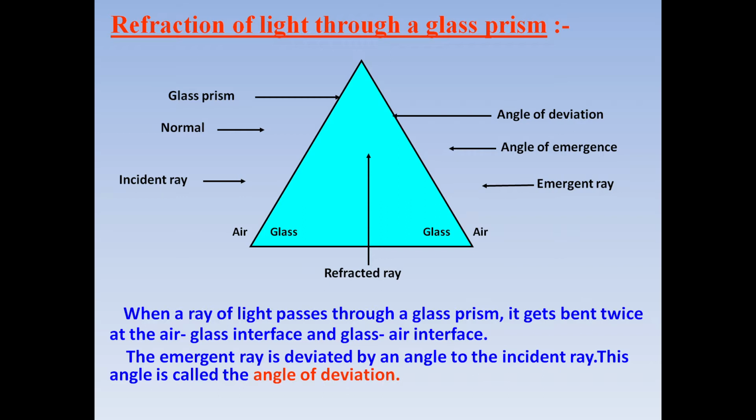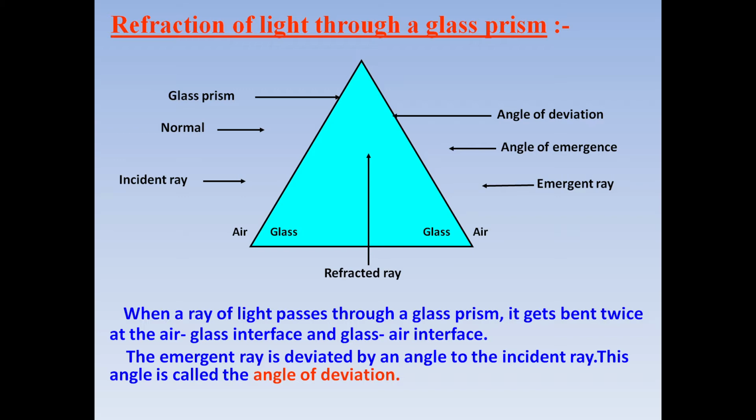So our first topic is refraction of light through a glass prism. Let's talk about refraction first. Refraction means bending of light when it changes its medium. When light passes to another medium from a different medium, then it bends. So this is known as refraction of light. We have done about refraction of light in our previous chapter. So here particularly we are to study about refraction of light through a glass prism.